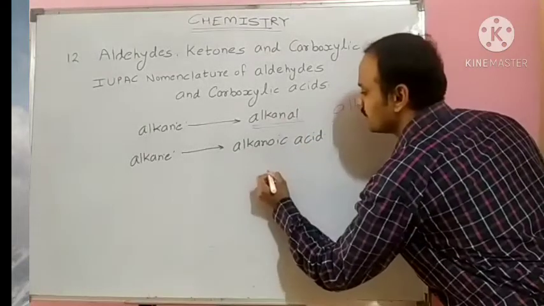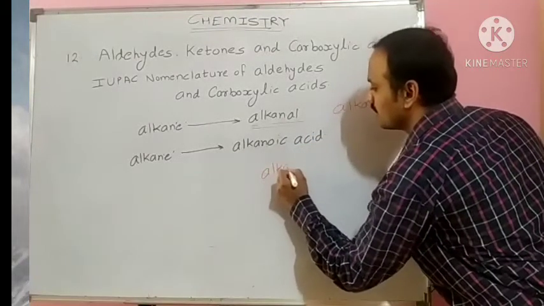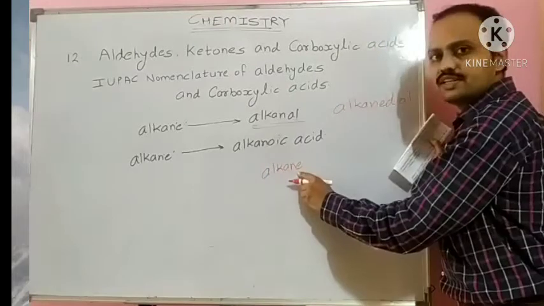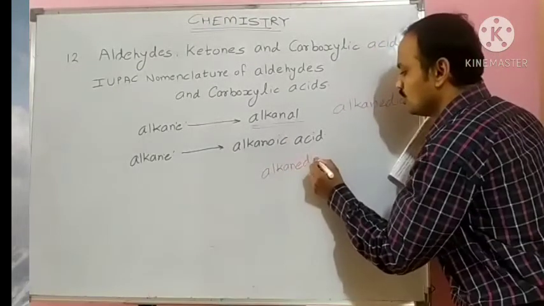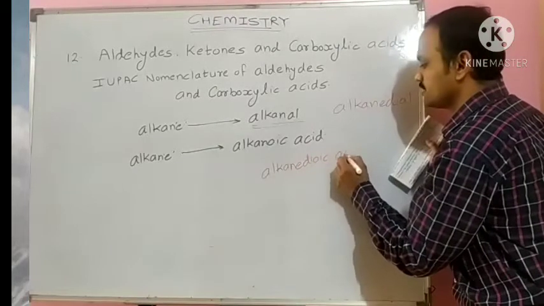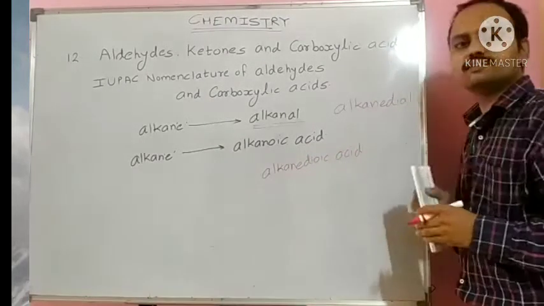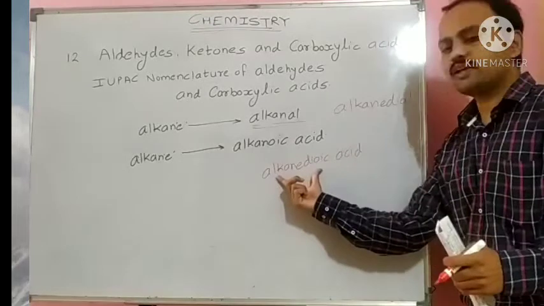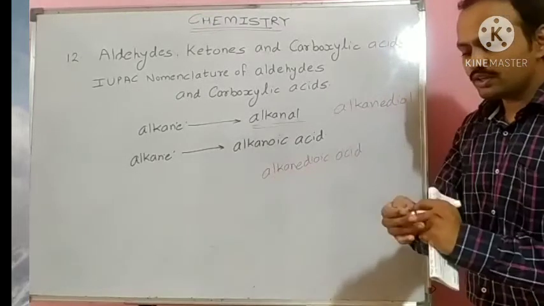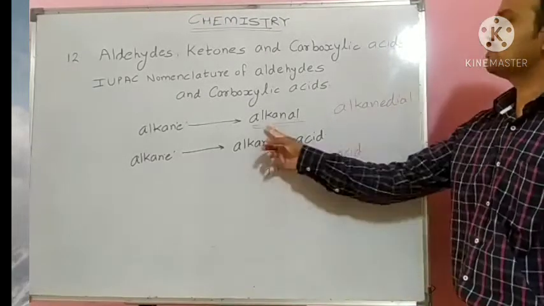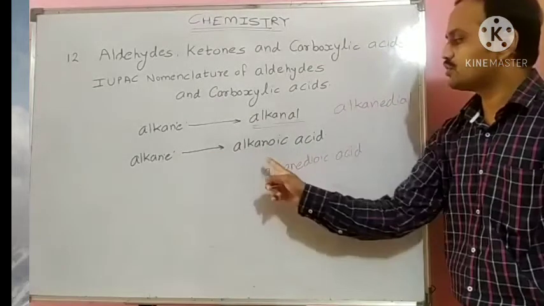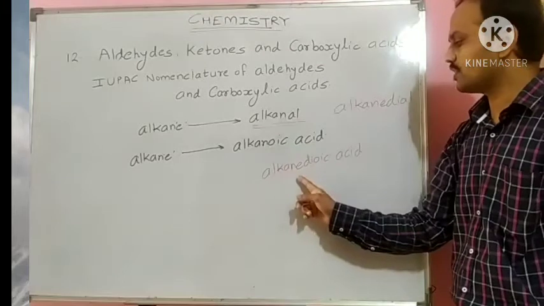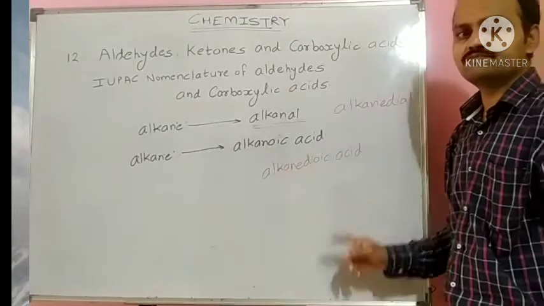Here E is retained, di stands for two, and OIC acid is kept as the suffix. Therefore, for two aldehyde groups the formula is alkanedial, and for two carboxylic acid groups the formula is alkanedioic acid.